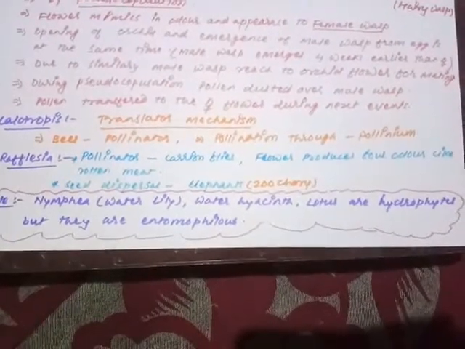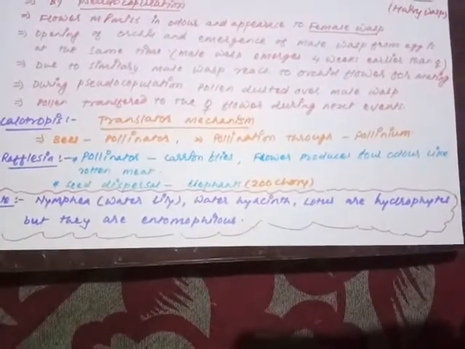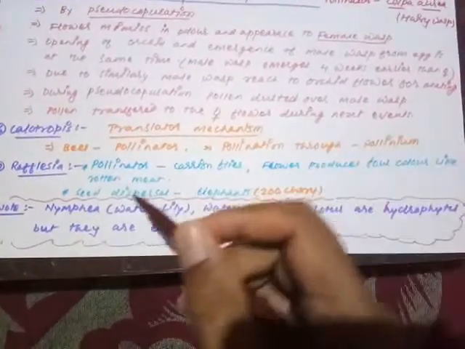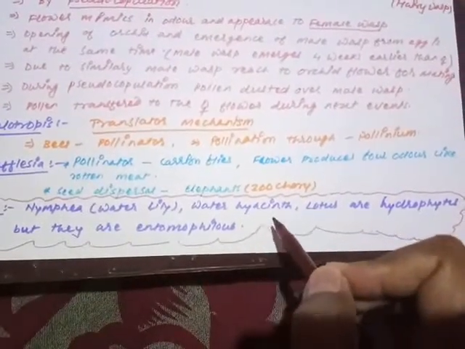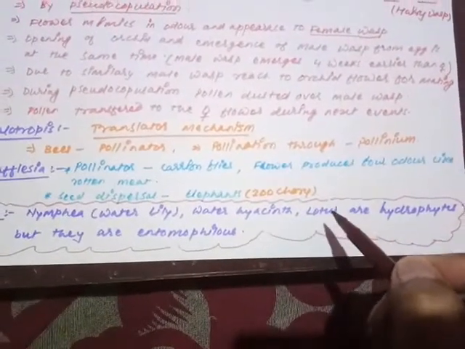This is a very usual question. There are very exceptional cases where aquatic plants perform entomophilous pollination. What are the examples of those plants? Nymphaea or water lily, water hyacinth or Eichhornia crassipes, lotus, Nelumbo, and Alisma.